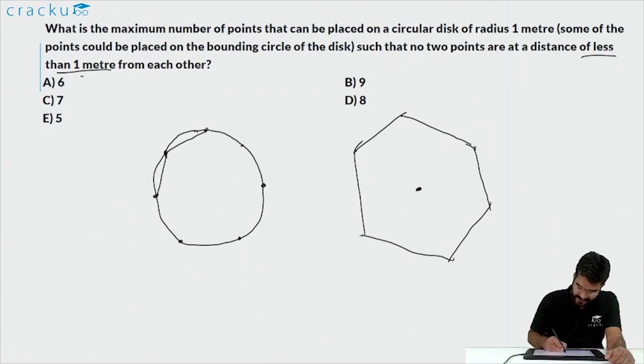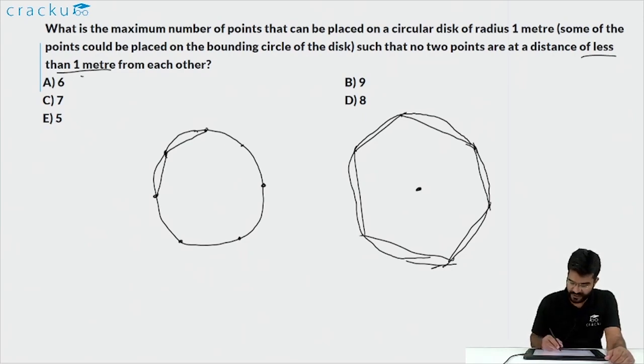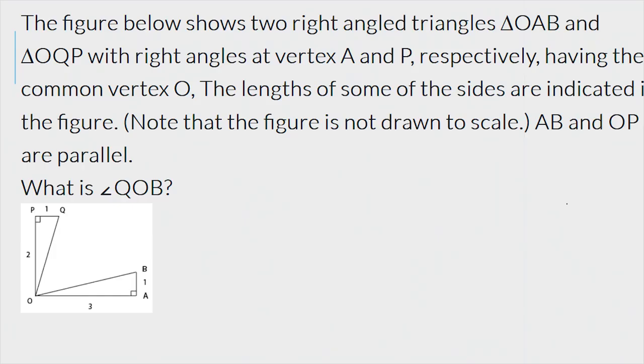So if you look at it, this is the best way in which you can place the maximum number of points such that they are not less than 1 meter away from each other. In this arrangement, the maximum number of points that you can put are 6, which are at the different points of the hexagon vertices, and 1 at the center. So the total number of points is 7.